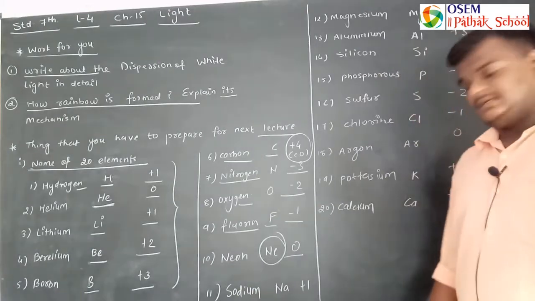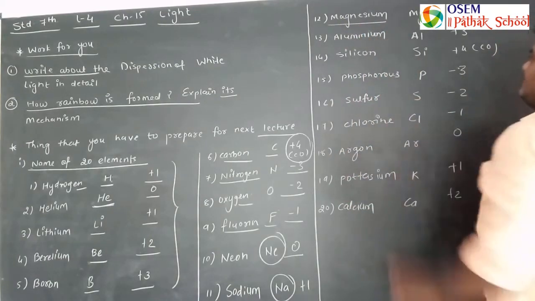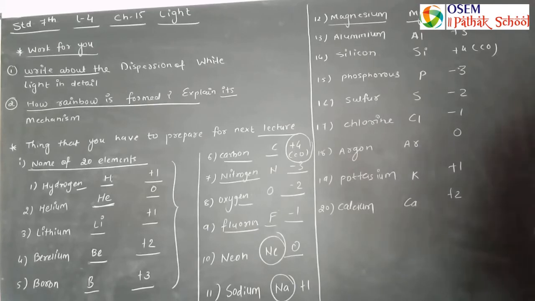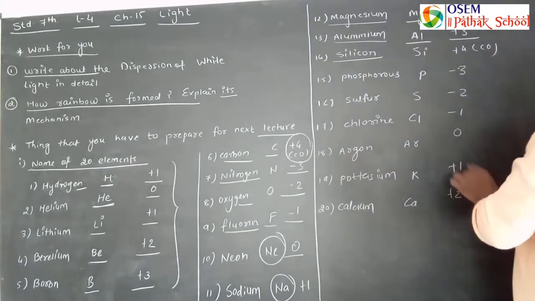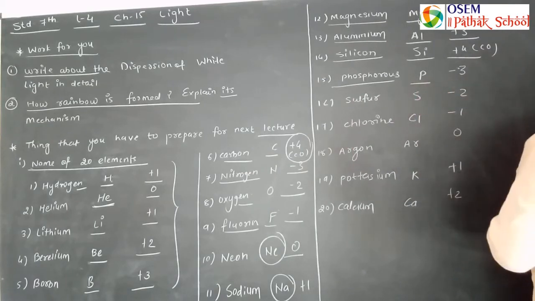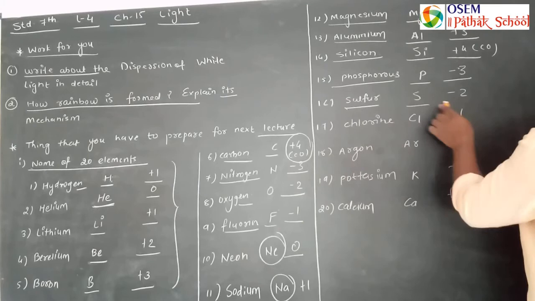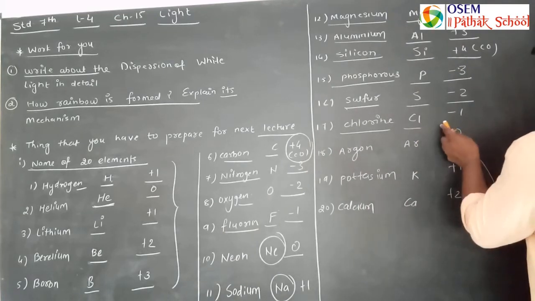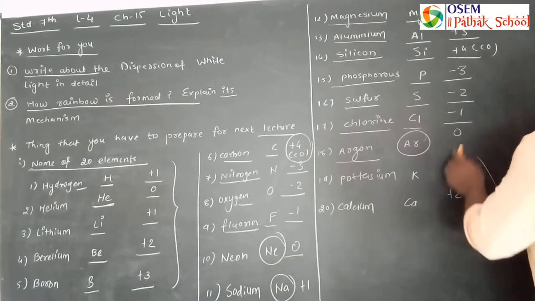11th one is sodium, represented by Na, valence is +1. 12th element is magnesium, valence is +2, represented by capital M, small g. 13th one aluminium, represented by Al, valence is +3. 14th one silicon, represented by Si, valence is +4. 15th one is phosphorus, represented by capital P, valency is -3. 16th one, sulfur, represented by capital S, valency is -2. 17th one is chlorine, represented by Cl, valency is -1. 18th one, argon, represented by capital A small r, valency is 0.